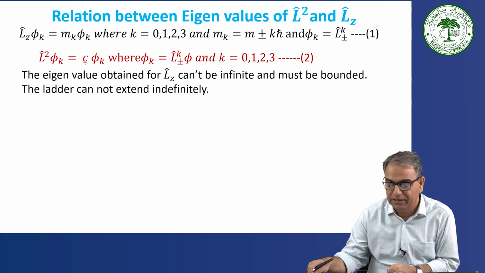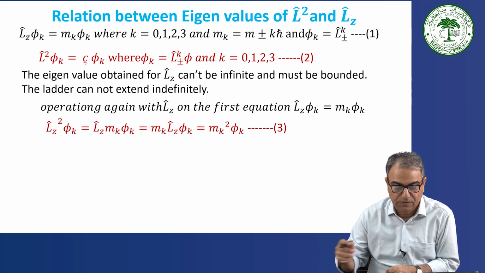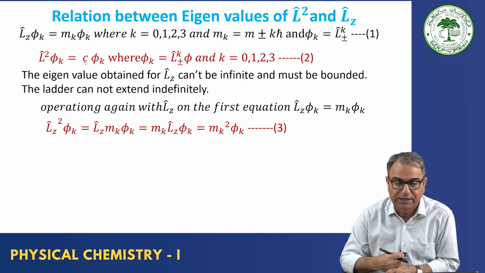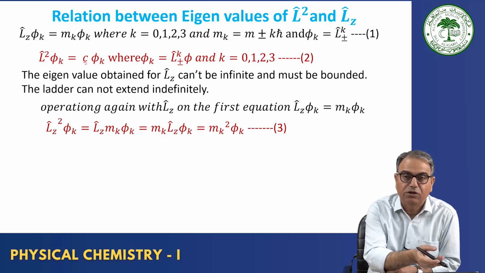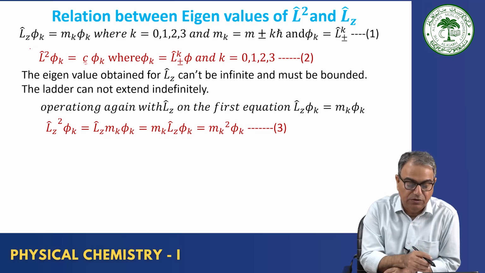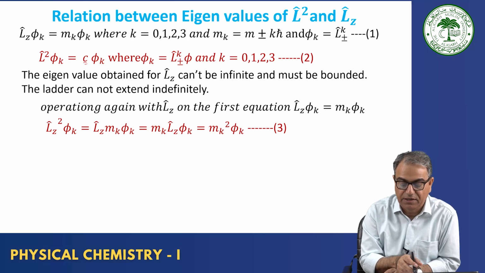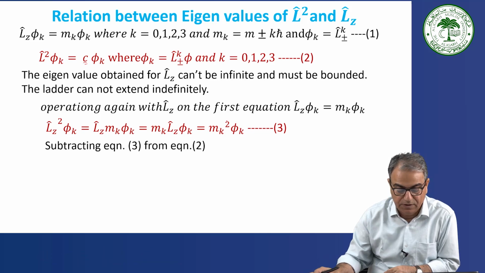Continuing with this, operating again with Lz on the first equation, Lz phi k is equal to mk phi k, what do you get? Lz square phi k is equal to Lz operating again with Lz. We are not operating here with L plus. So, operating Lz twice on this equation gives you Lz mk phi k, so it will be mk Lz phi k, and also we can write mk square phi k.